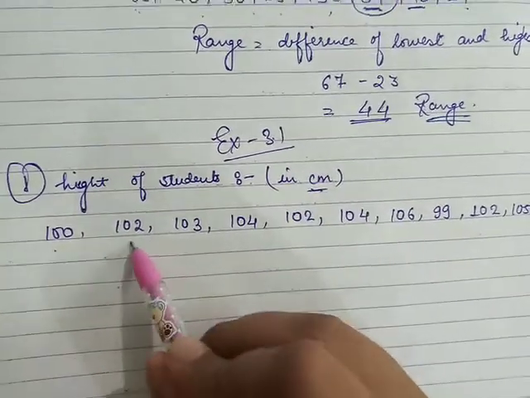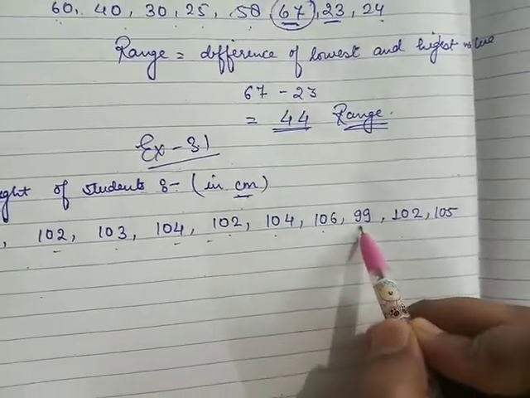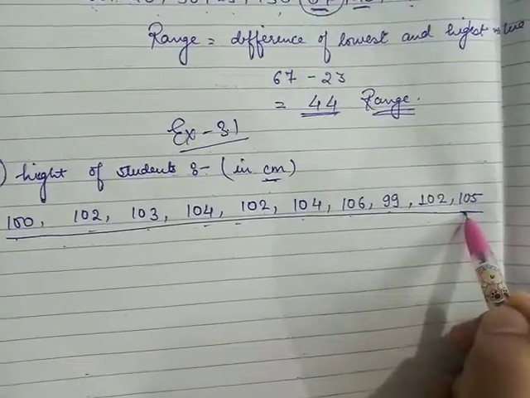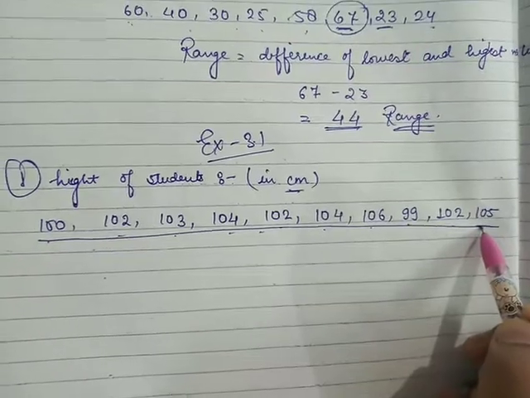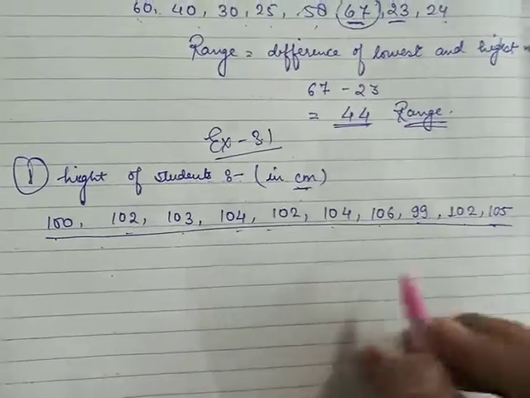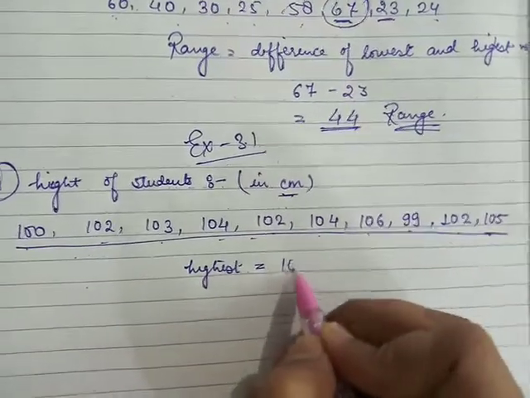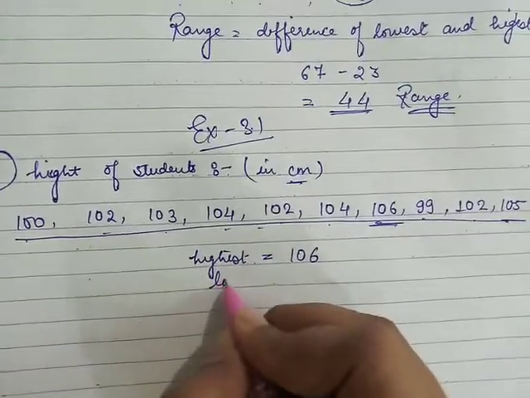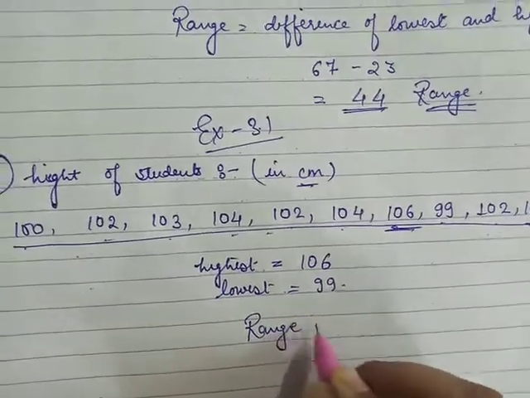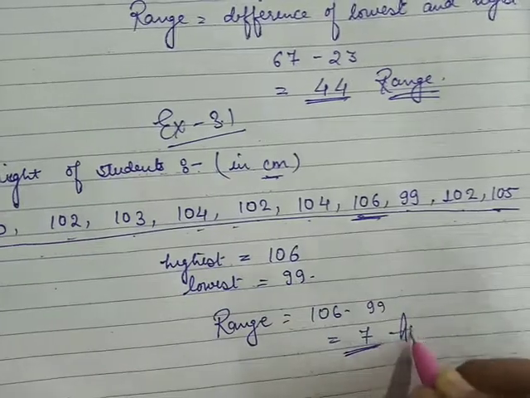You can see that 100, 102, 103, 104, 105, 102, 104, 106, 99, 102 and 105. This is the height of 10 students in centimeters. You will find the range of height. So we will just see the highest number. The highest number is 106, and the lowest one is 99. Range will be 106 minus 99, that will be 7. This will be our answer.